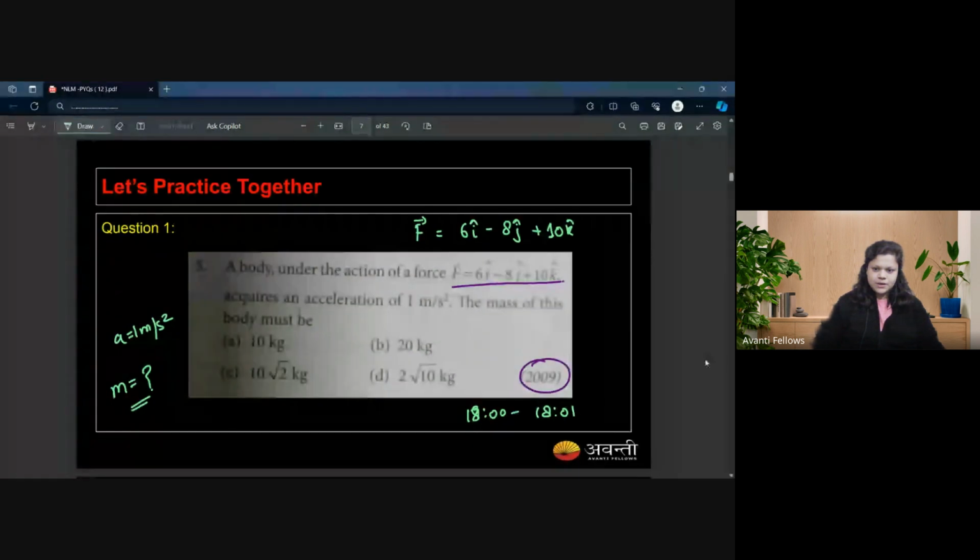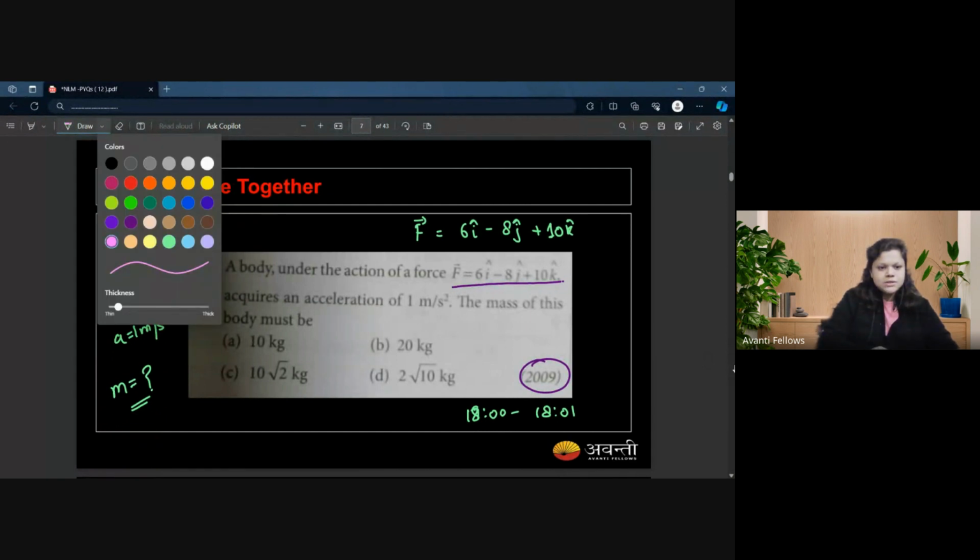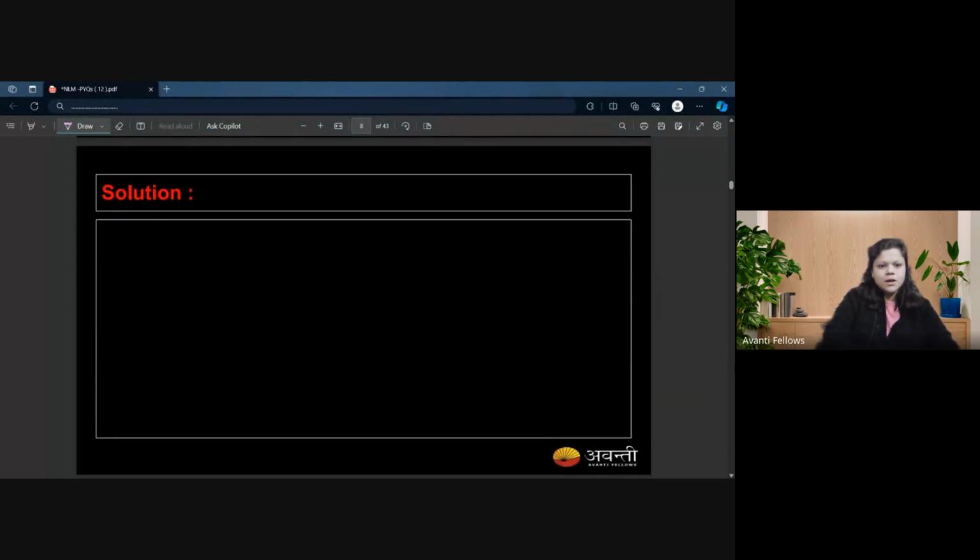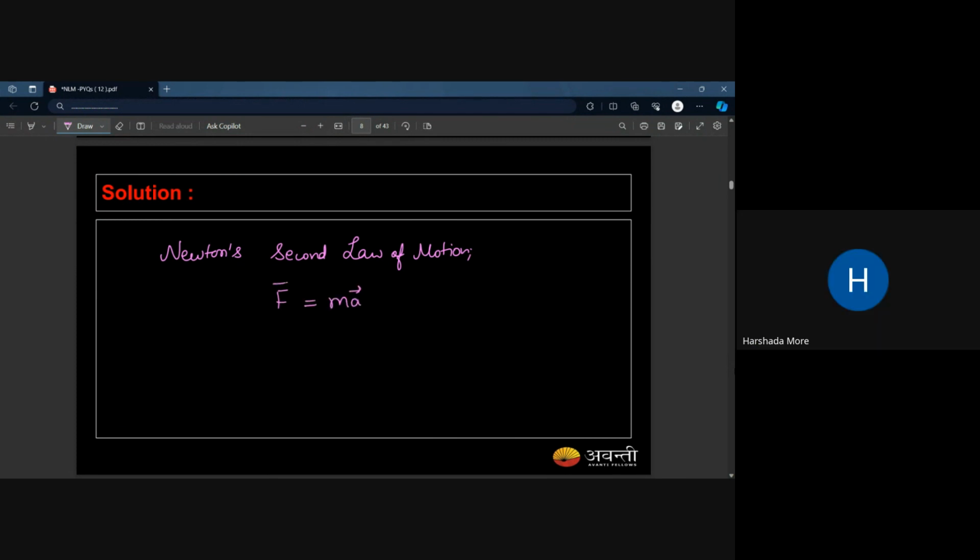Let's check. They are asking you about the mass. From Newton's second law, we have that F is equal to ma, mass into acceleration.